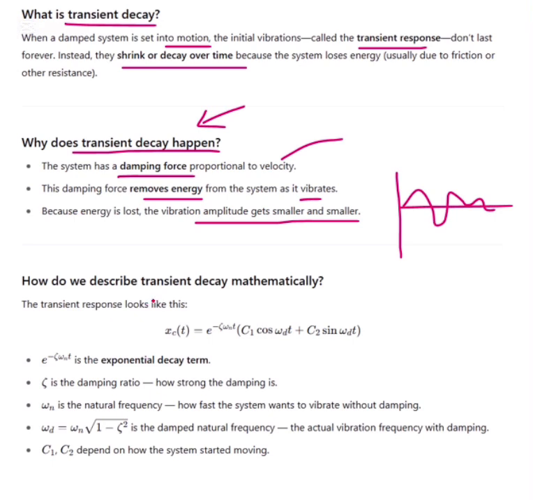How do we describe the transient decay mathematically? The transient response looks like x_c(t) = e^(-ζ ωn t) (c1 cos ωd t + c2 sin ωd t). It's an exponential decay term. Zeta, the damping ratio, is how strong the damping is. Omega n is the natural frequency, how fast the system wants to vibrate without damping. Omega d is the damped natural frequency, the actual vibration frequency. c1 and c2 depend on how the system started moving.